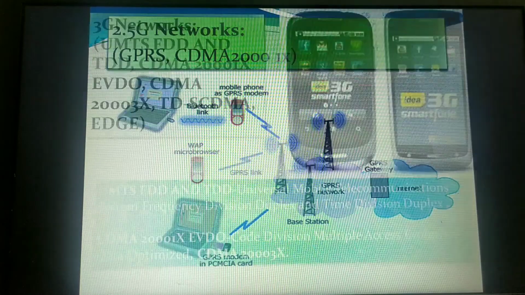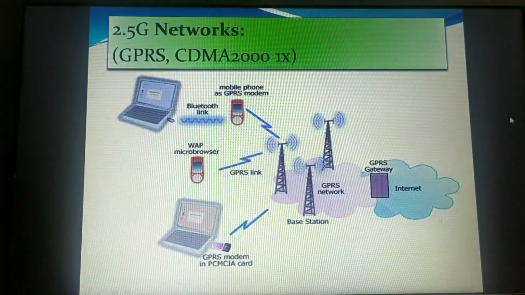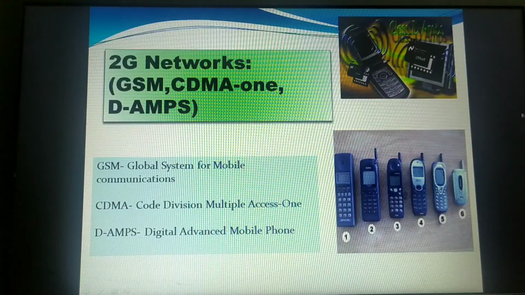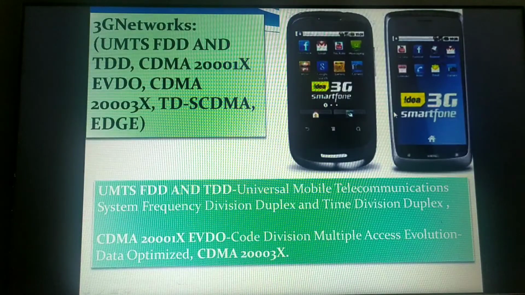Let us move on to the next generation, that is 3G. 3G stands for third generation. In this third generation, smartphones have come into existence. You can see here, before this there were no smartphones at all, only text messages or MMS you could send through these mobile phones. But 3G actually made a drastic change in mobile communication technology by having smartphones.